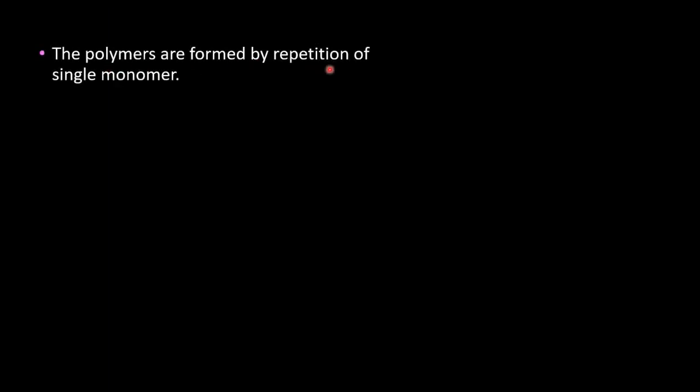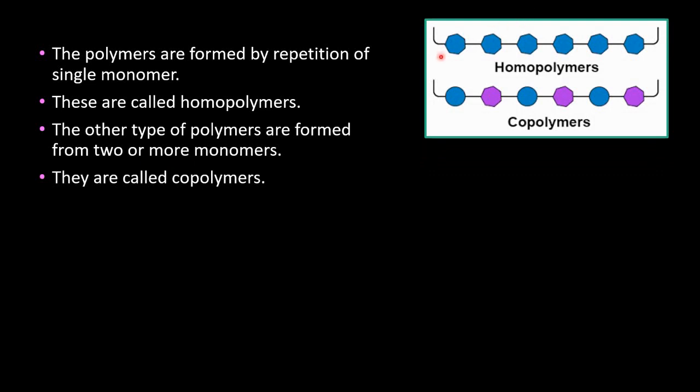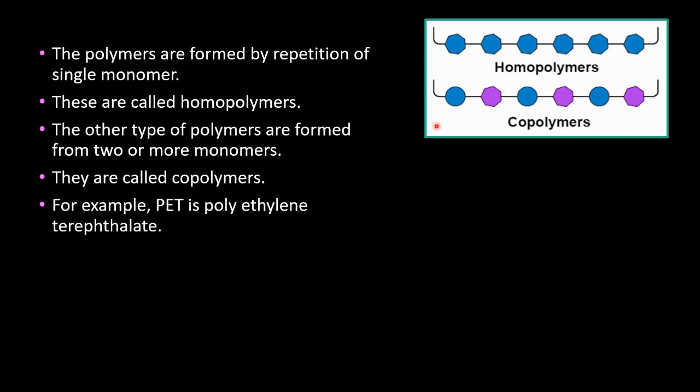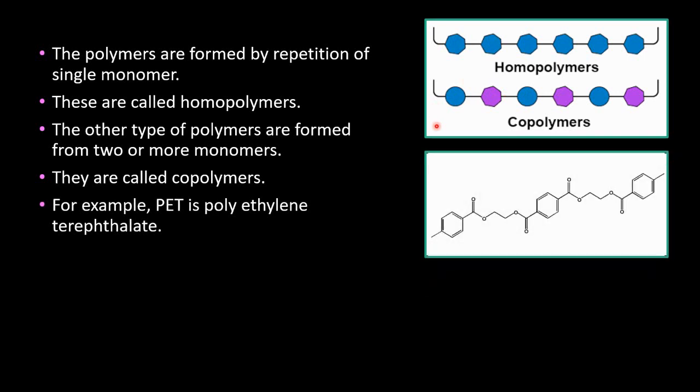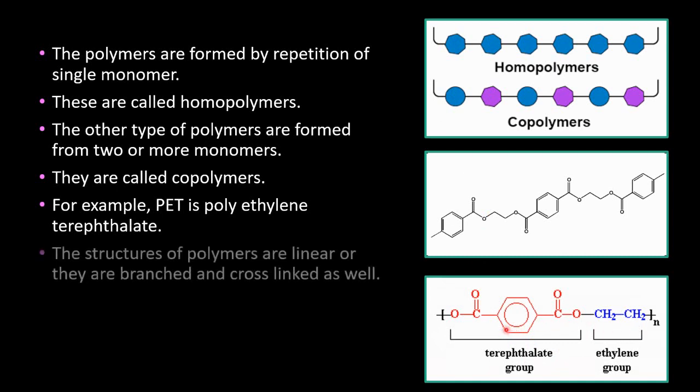If polymers are formed by repetition of a single monomer, then it is a homopolymer. If the polymers are formed by two or more monomers, then it is called a copolymer. You can see homopolymers are made up of only a single type of monomer, whereas copolymers are made up of two or even more types of monomers. Take for example PET, that is polyethylene terephthalate. It is made up of two monomers, a terephthalate group and also an ethylene group. This is an example of a copolymer.